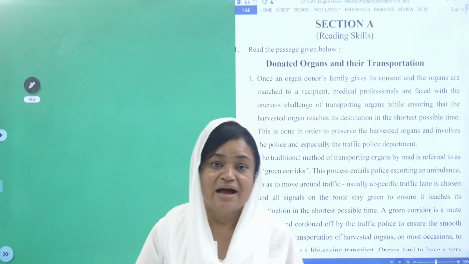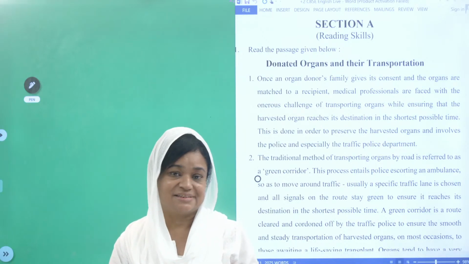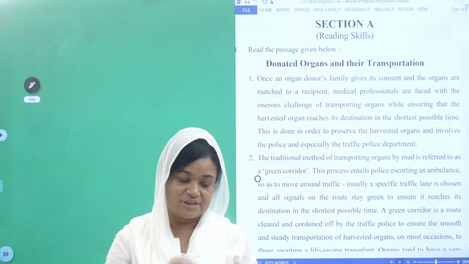Excuse me. So, how much is the word limit? That is very important for the CBSE. Okay. Shall we move on to the next point?